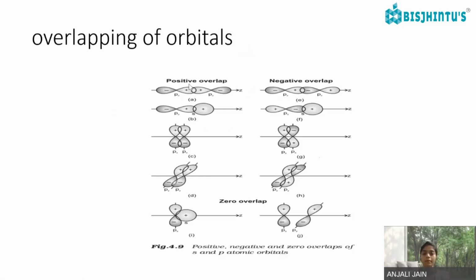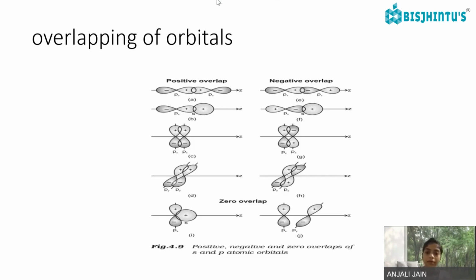So, overlapping of orbitals: positive overlap and negative overlap. Positive overlap is between the px-px or pz-pz orbitals. Then next comes the positive overlap of the sp overlap.